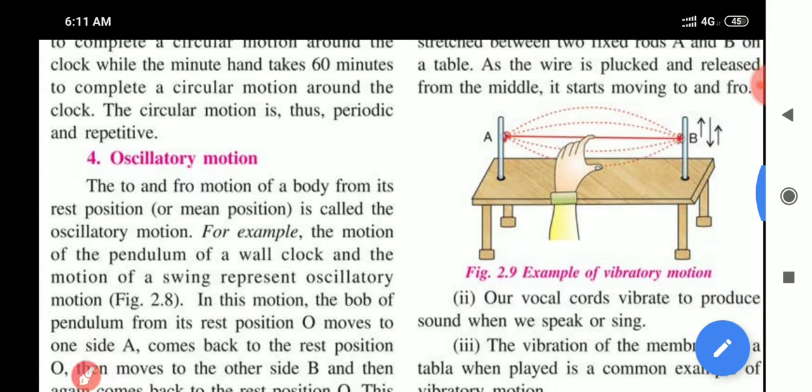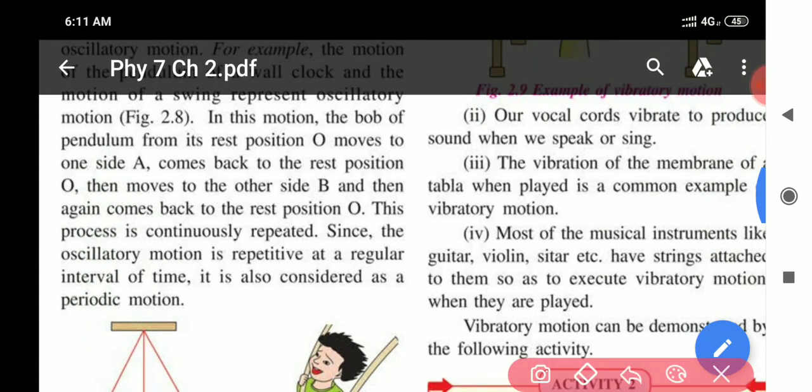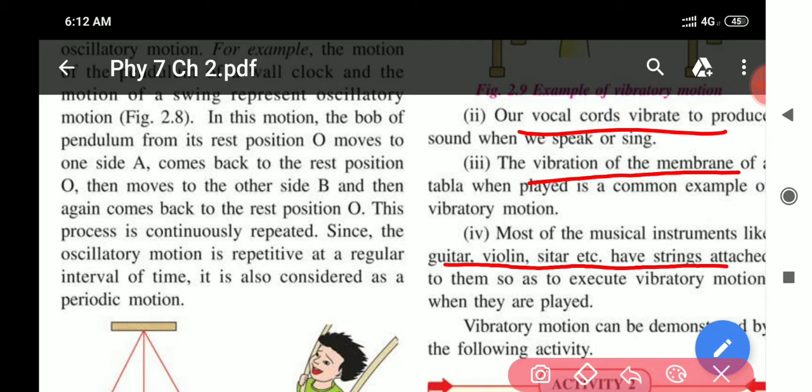Okay, now see the other examples. Our vocal cords vibrate to produce sounds when we speak or sing. The vibration of the membrane of a tabla when played is a common example of vibratory motion. When we play tabla or dholak, the membrane on which we are beating vibrates. Most of the musical instruments like guitar, violin, sitar have strings attached to them so as to execute vibratory motion when they are played. So examples of vibratory motion are guitar, violin and sitar also.